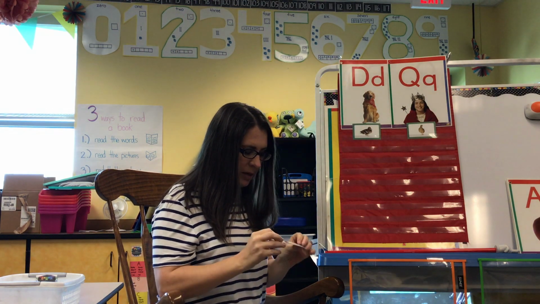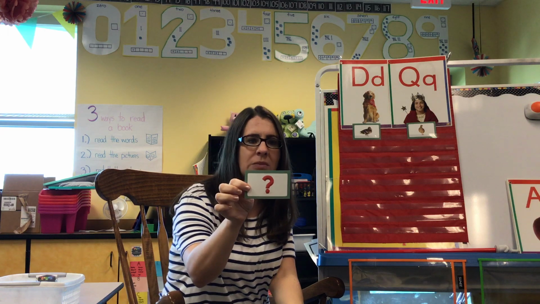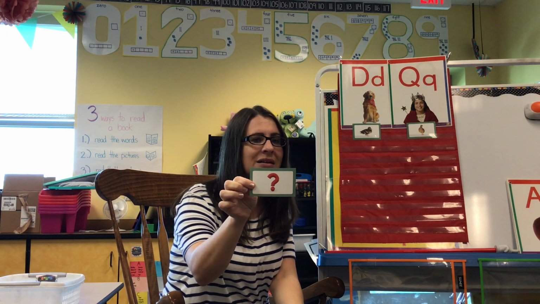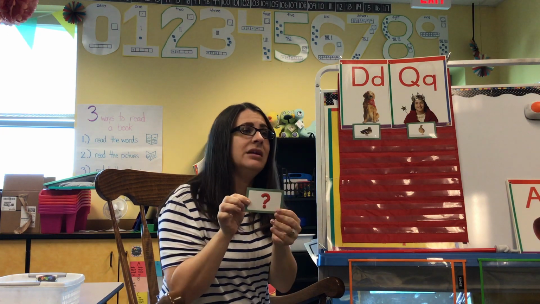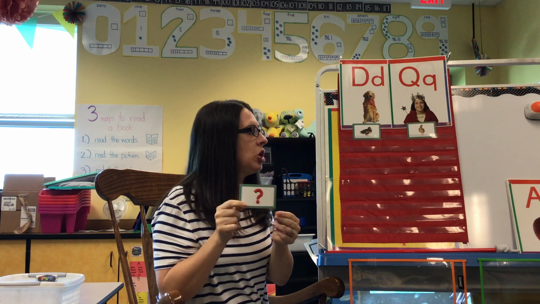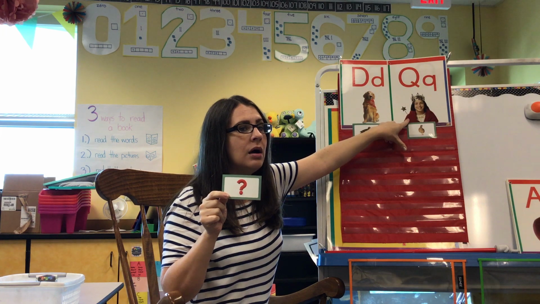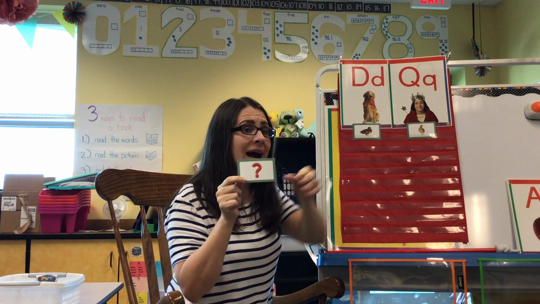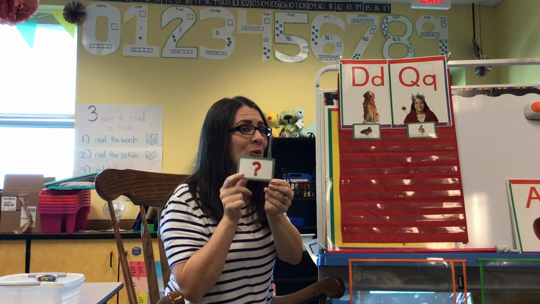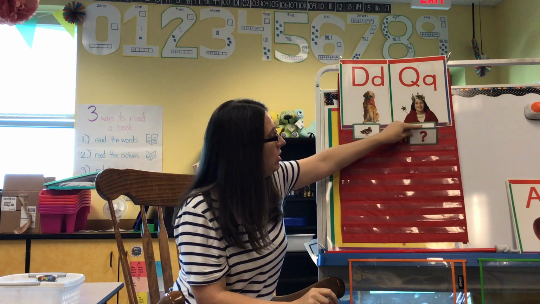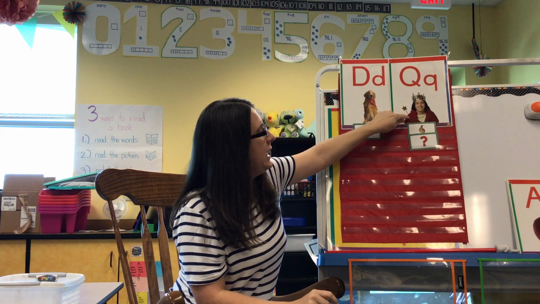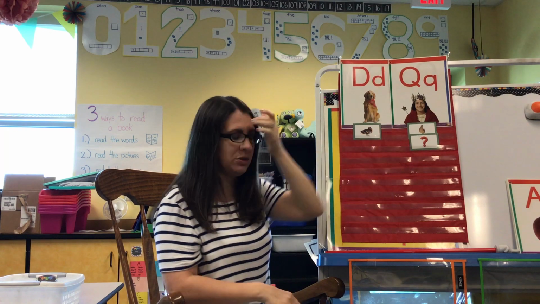Here is my next one. Question mark. Say that. Good. Now listen. Does question mark start with D or qu? Do you hear the qu at the beginning of question mark? We are going to put this under the letter Q. So we have queen, quail, question mark.